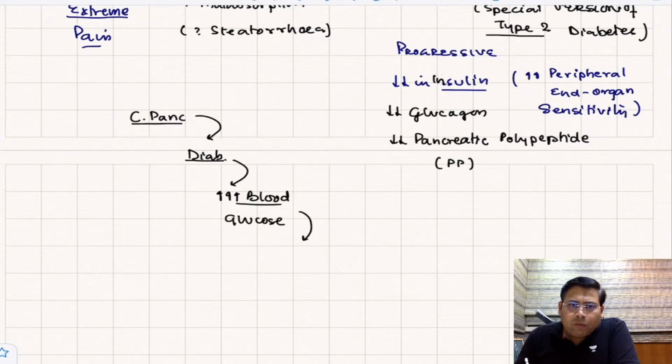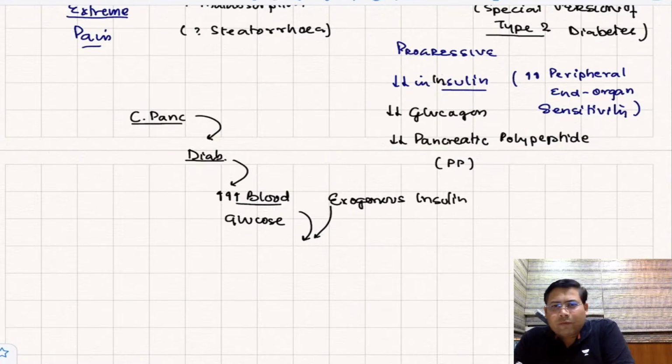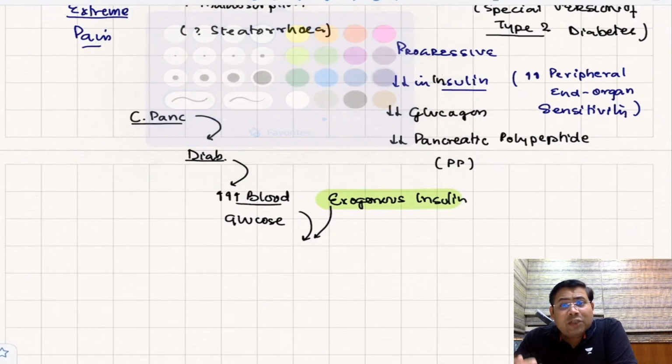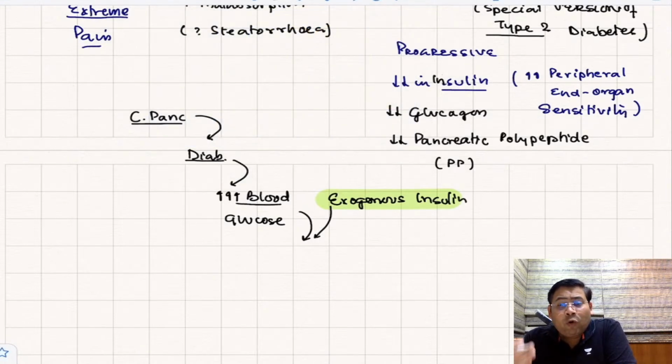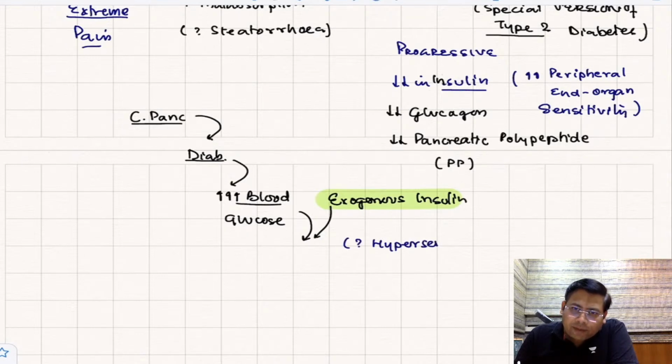And to counter this blood sugar level, you give exogenous what, students? Insulin. So suppose you got a patient whose blood sugar levels were 240. So the sister made a phone call from the hospital, doctor, the blood sugar is 250. What to do? I said give only 5 units of insulin. But try to understand, no one can gauge that this is a patient of chronic pancreatitis and his insulin receptors might be oversensitive. So because of the hypersensitive what receptor, students? Insulin end organ receptors.